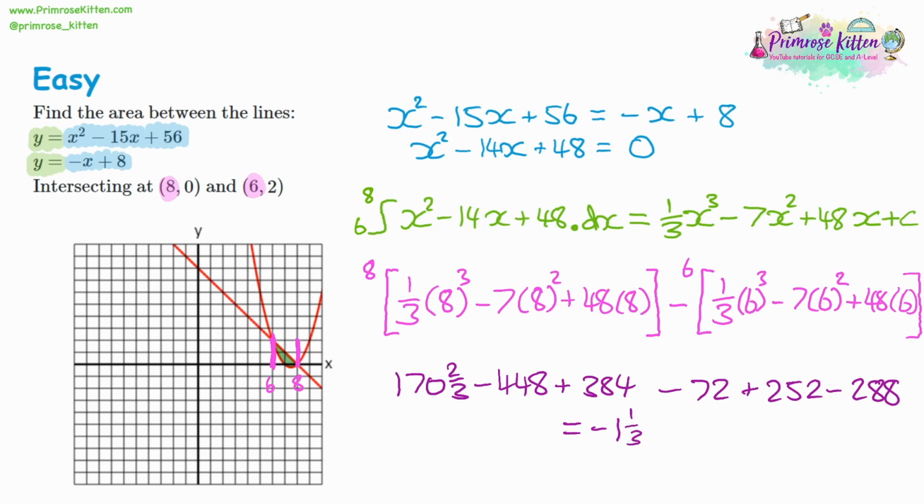Now, with a negative number, we're finding an area, and you can't really have a negative area. So what we can do here is we can safely ignore the negative symbol. And so we can say that the area between the curves is 1 1/3.